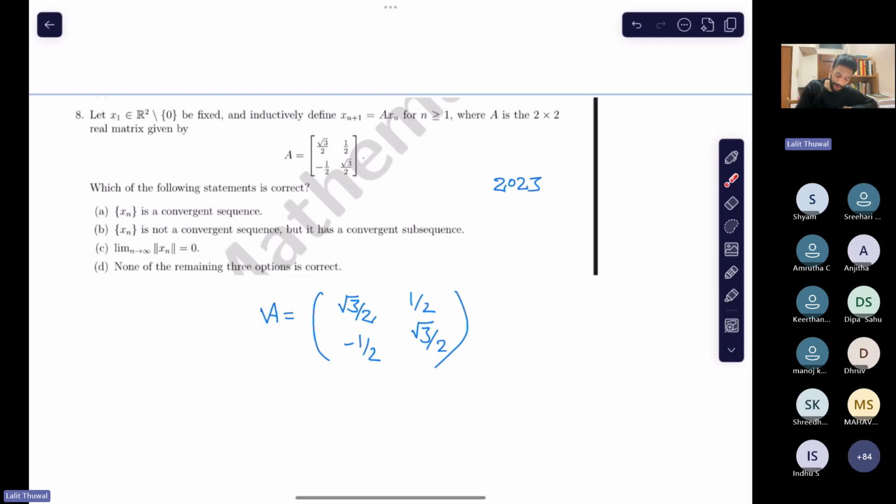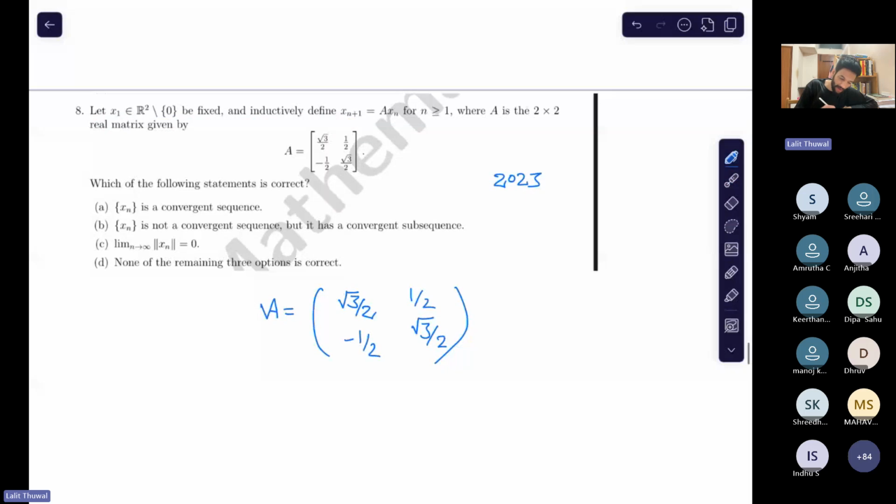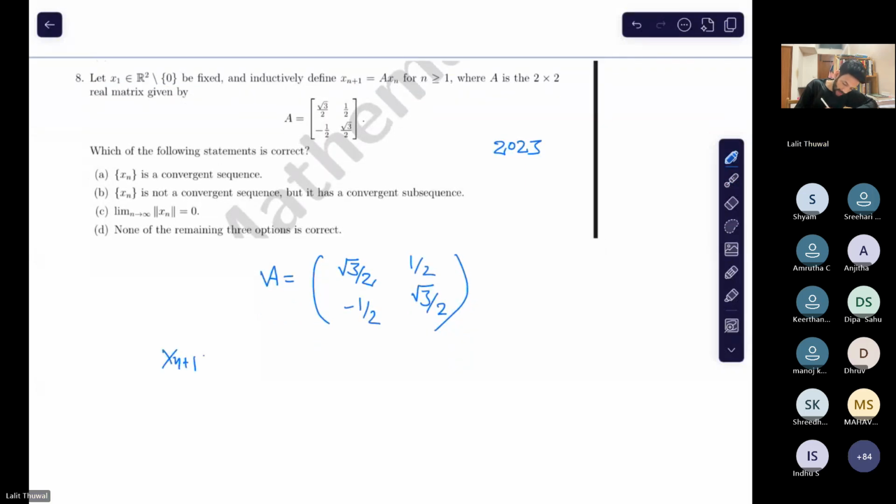It is a rotational matrix. So see, x1 is given to be a non-zero fixed vector of R square, and inductively define the sequence in R square: Ax1, A square x1, A cube x1, and so on.